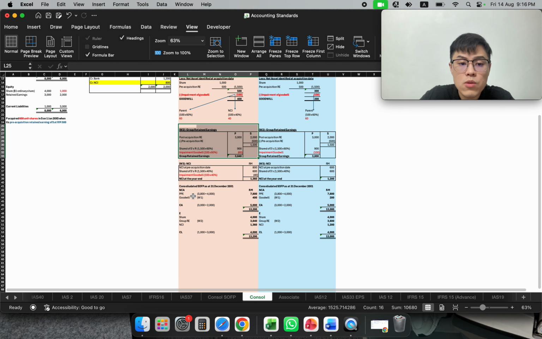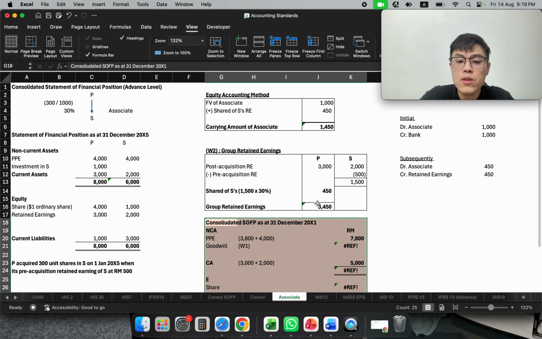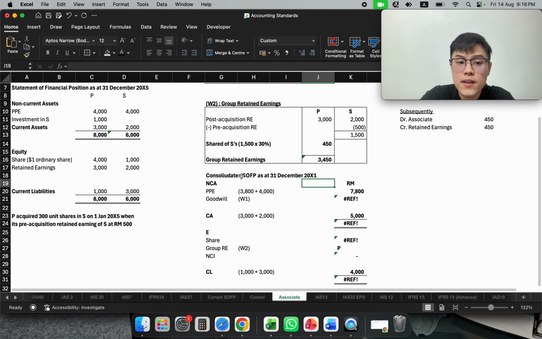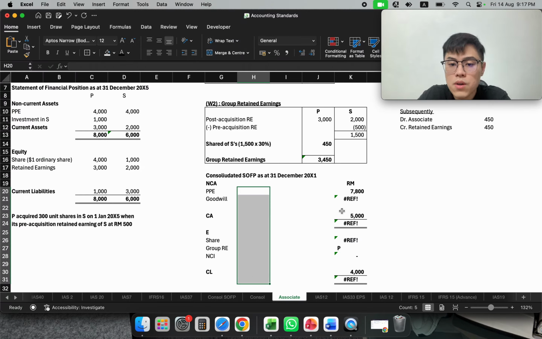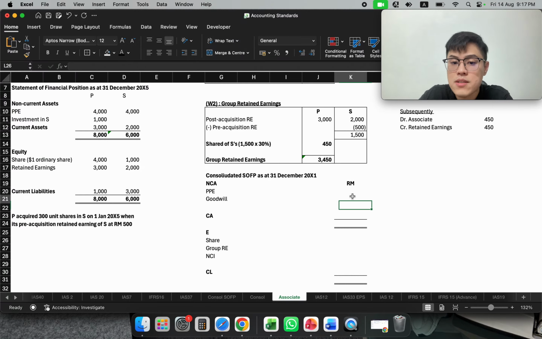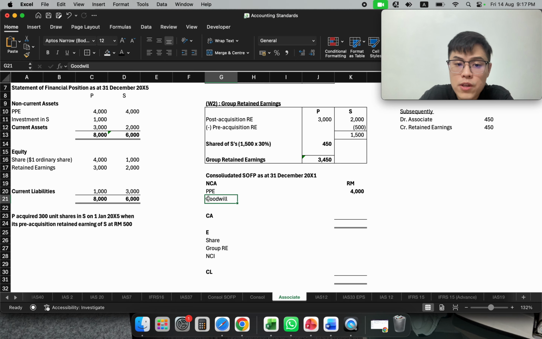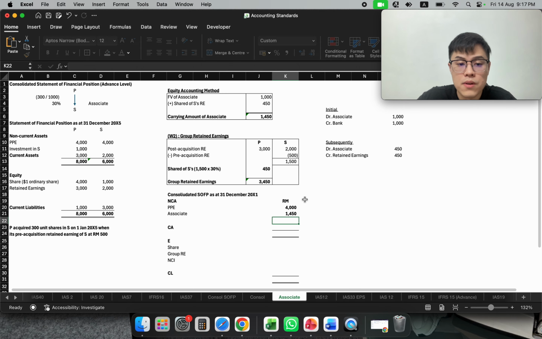And when you want to do consolidation, what are you going to do? Definitely, you are not able to add everything together. So your working will be slightly changed. PPE, P's PPE only. S cannot because it's not consolidated. No goodwill, but you have the associate value. So the associate value will be 1450.